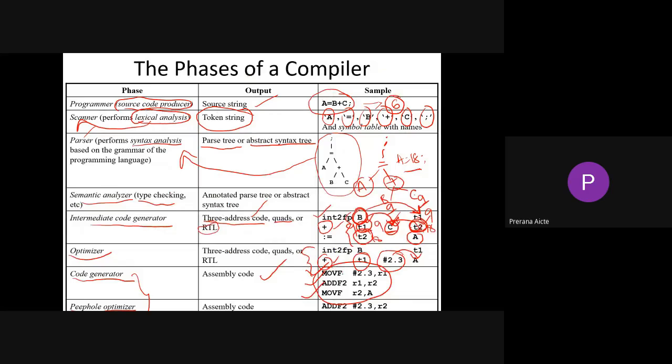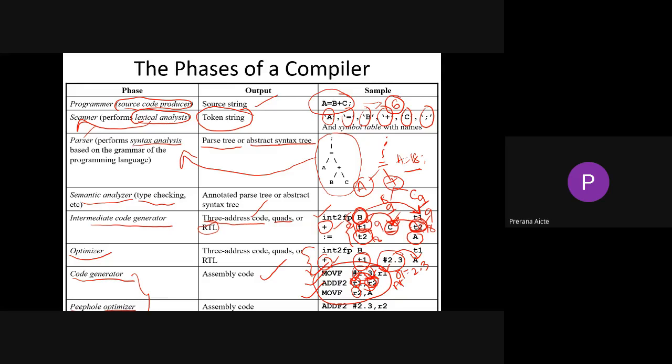So move, add, move: this is a number which should be stored in R1. Then the value of R2 should be added with R1, and the resultant will be stored in R2. Now the R2 value will be stored in A. That is, R1 is equal to 2.3.